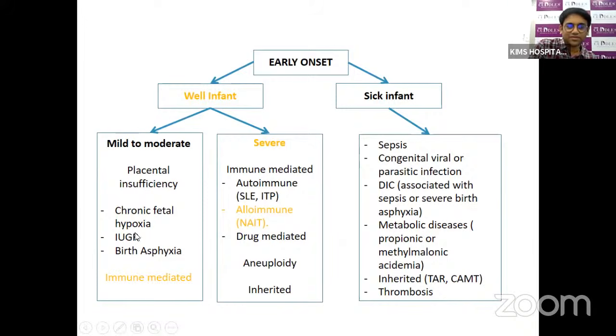The baby cried. The baby is not a significant IUGR. There is some amount of IUGR, but there isn't a very significant growth restriction. So for a well baby with severe early onset thrombocytopenia, I would consider immune mediated thrombocytopenia, which can be auto or alloimmune thrombocytopenia. I'm not considering autoimmune thrombocytopenia because the maternal CBC is normal. So this baby might have alloimmune thrombocytopenia. So well infant, severe thrombocytopenia, and it is alloimmune thrombocytopenia.